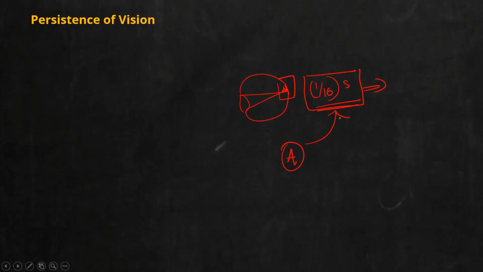Got the idea? Whenever you see a sight, even after the sight is taken away, or if no light is coming from that side, the image of that sight will still be retained in the retina, or I can say in the brain, for 1/16th of a second more.